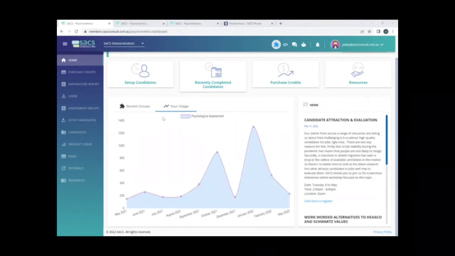If we move across now to what you're able to do via the toolbar on the left-hand side, you'll see there is another option for you to purchase credits. So wherever you are in the portal, you'll see the purchase credits option here. Now you're able to purchase credits in bulk, or you can purchase on a candidate by candidate basis, and you're able to pay either by credit card or you can choose to receive an invoice.